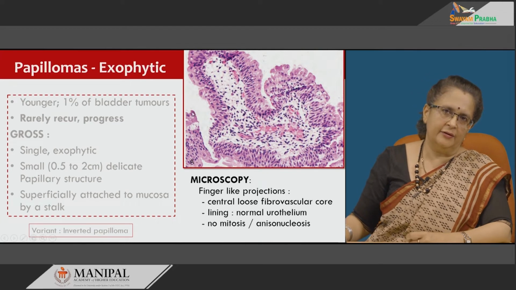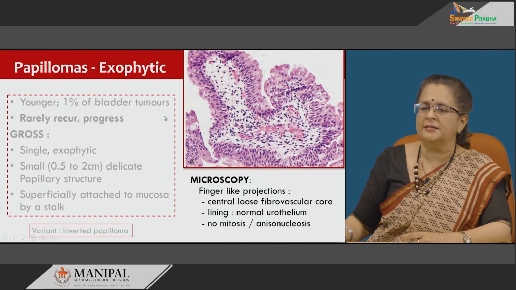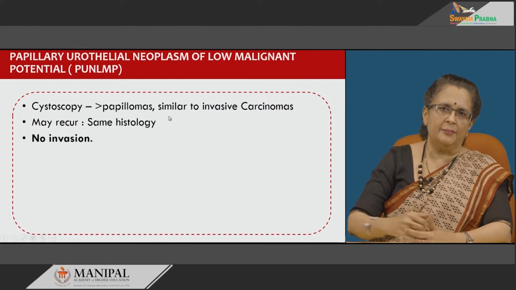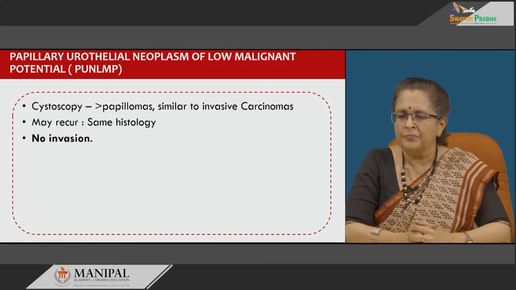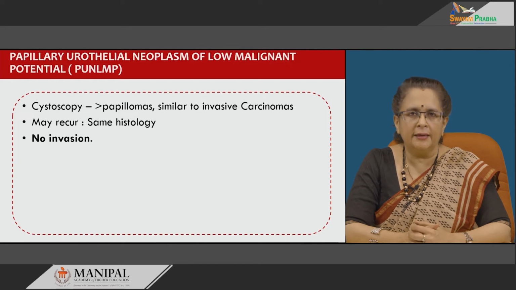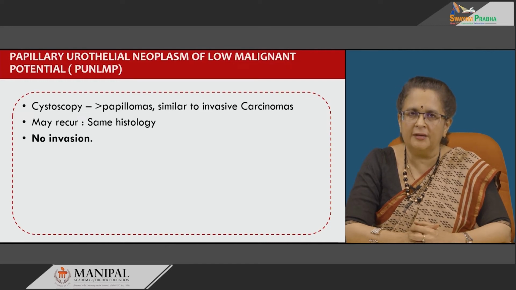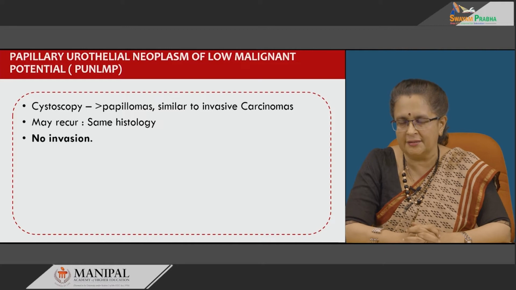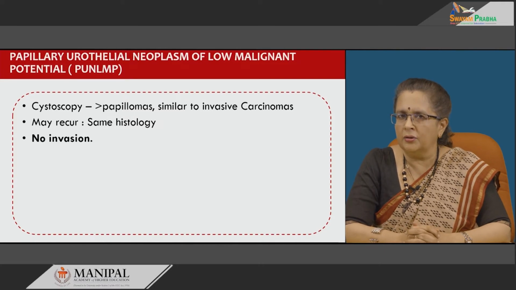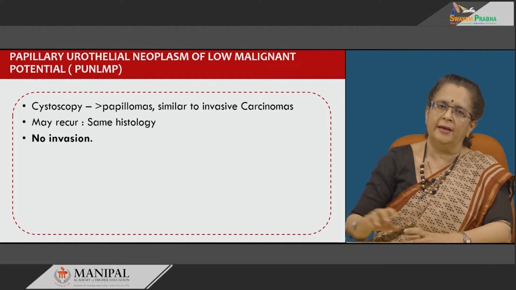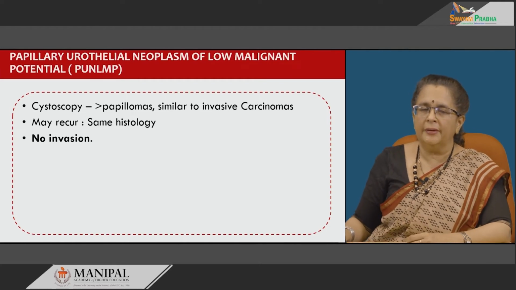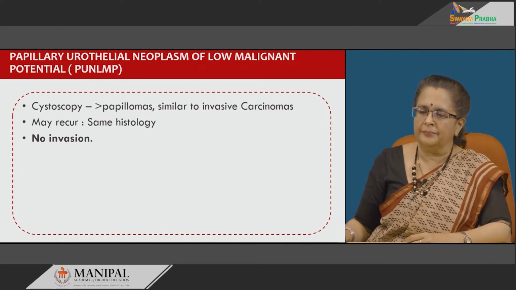Importantly, remember that the inverted papilloma will also be very small in size. Now, the next tumor is a papillary urothelial neoplasm of low malignant potential, which we say PUNLMP. Cystoscopically these resemble papillomas, but they are more than 2 centimeters in size, and can grow quite large also and can be similar to invasive carcinomas grossly. They may recur, but when they recur they have the same histology. Remember, these do not invade.